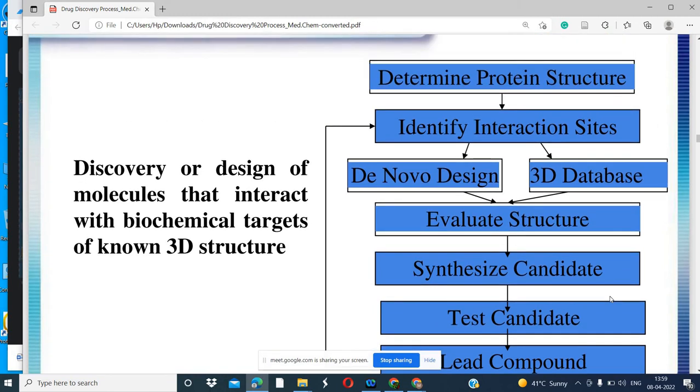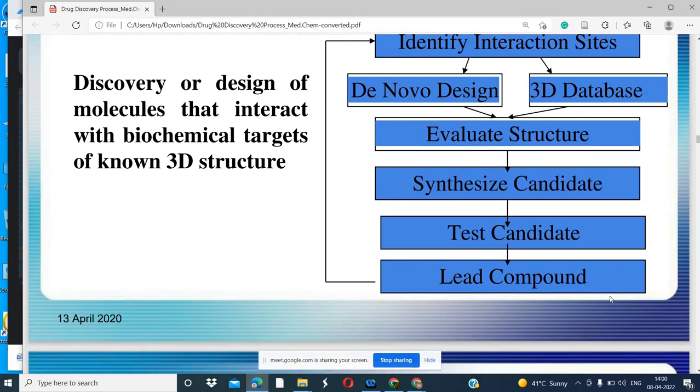Whatever you are seeing in the above steps, like determination of protein structure, is also a wet lab experiment. To identify interactions, you can take the help of computer tools, visualization tools. De novo design, 3D database, evaluate structure: these steps you do in the computer. Those are very helpful and they will minimize the cost of structure-based drug designing. Then testing the candidate molecule. Why are we saying we can't call it a drug? No, we can only call it a candidate drug molecule. We are testing the drug-likeness properties of the candidate molecule that we have designed.